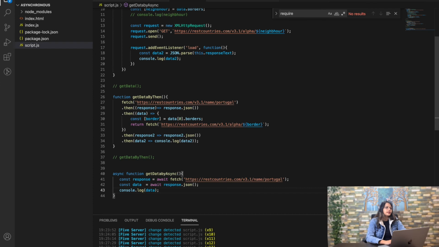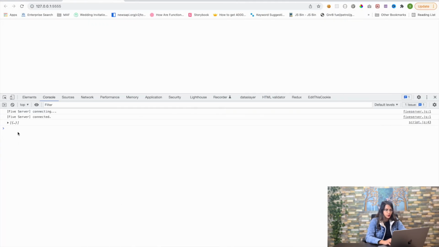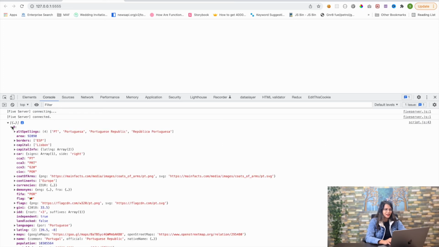Don't be confused guys, I have already commented the call of these previous functions, so these will not be executed, only this will be executed when I call it. So let's check it out again. I'm showing you the same data, but with a different method, so I hope you can understand. Don't get bored. Yeah, so this is the data, we are getting it right. Okay, everything is same.